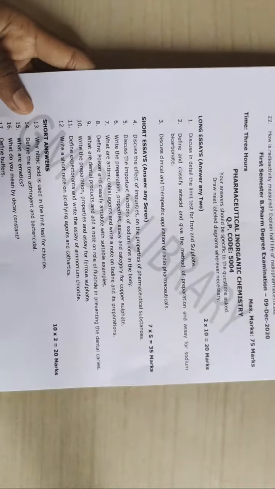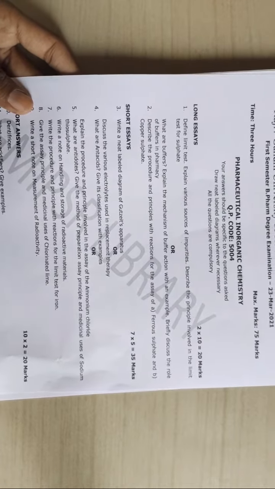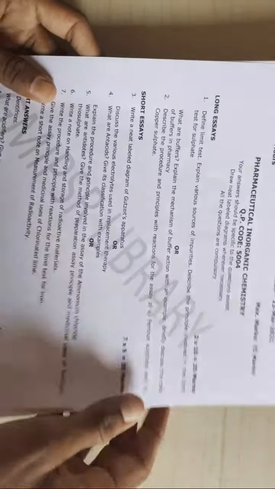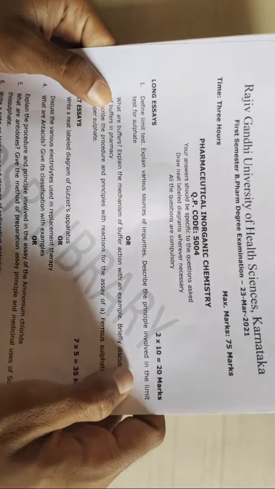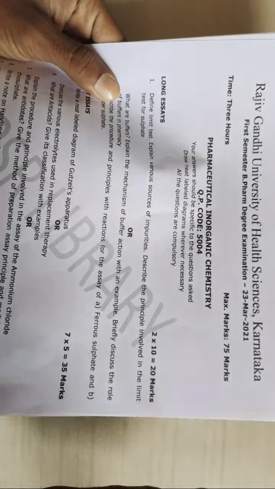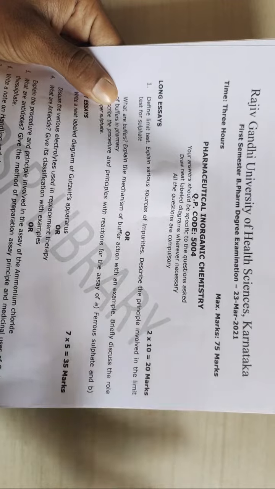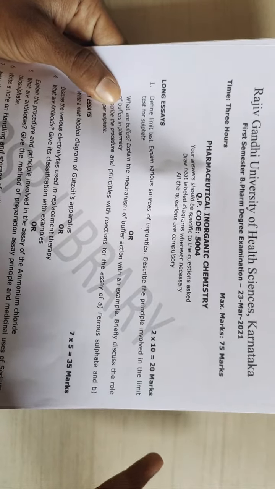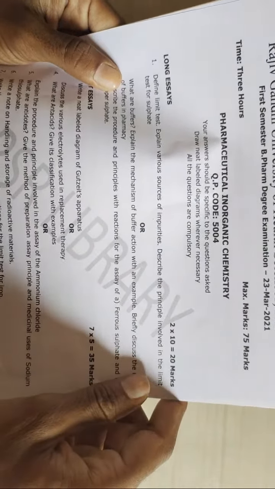Some more questions I want to give you. This is the 2021 question paper. Maximum questions will be repeated from this question paper only for your upcoming examination. Clear? The first question, limit test for impurities, limit test for the sulfate. I have told you some limit tests: sulfate limit test, iron limit test, arsenic limit test, heavy metal limit test. You practice these 5 limit tests. If you practice this, I will add the official pharmacy group link in the description.